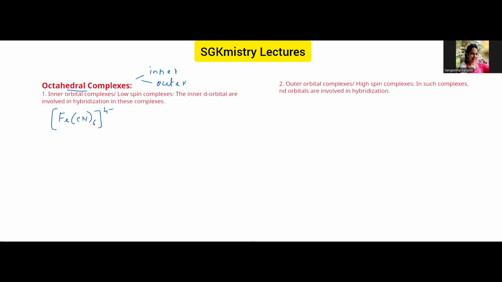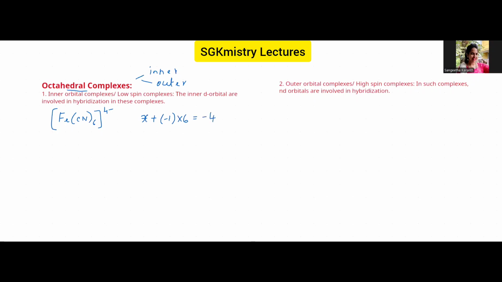First of all, you have to calculate the oxidation number of the central metal ion. Of course, we know it is the ferrocyanide ion. So let us calculate the oxidation number. Take it as x for the oxidation number of Fe. Cyano, we know, has a -1 charge, and there are 6 cyano ligands, so -1 into 6.